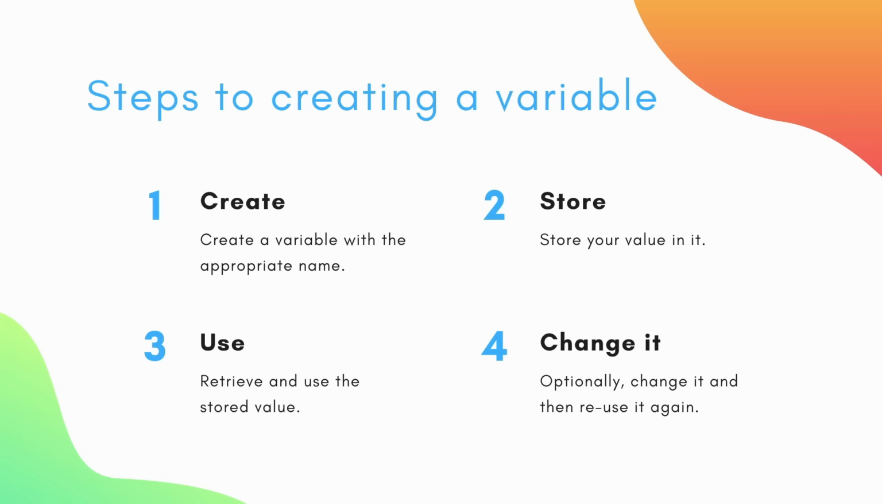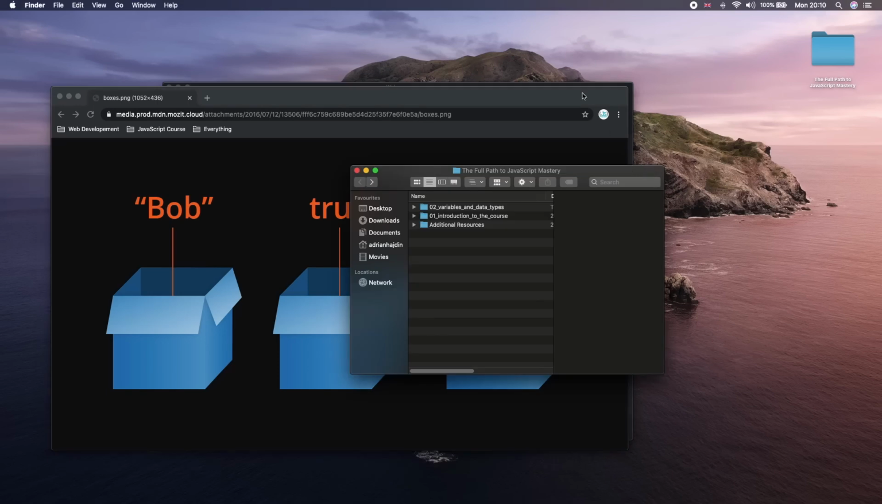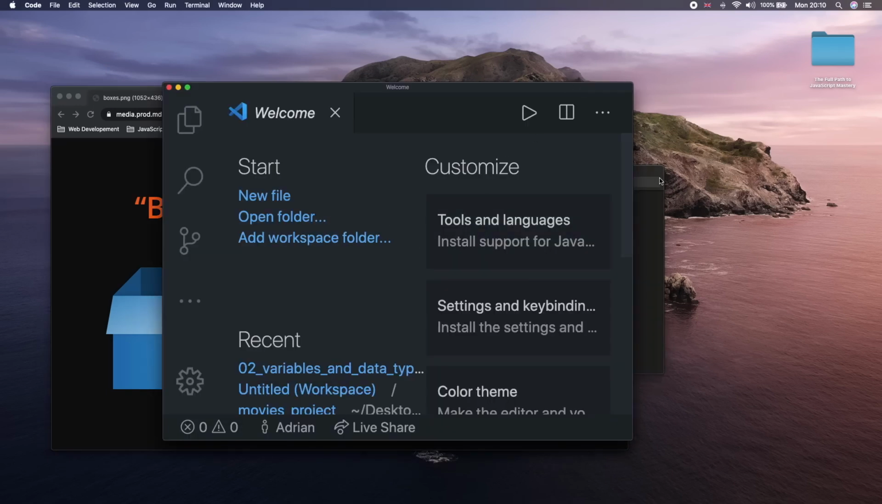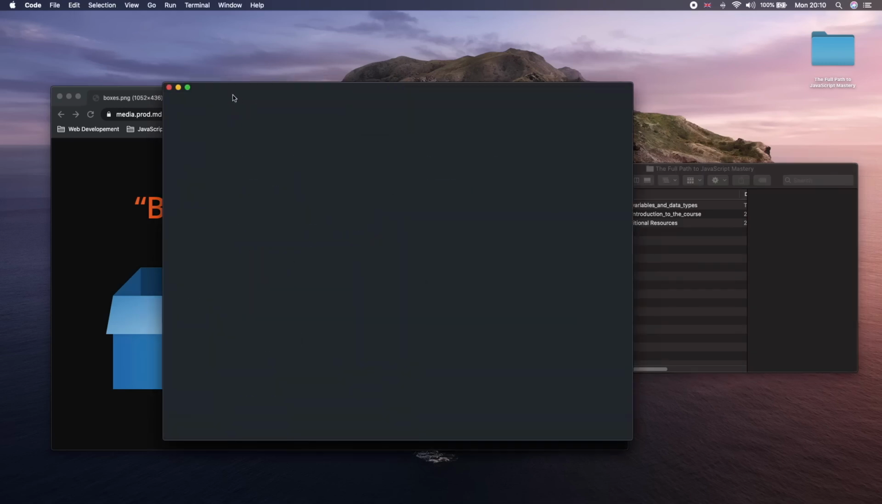Now, let's open our Visual Studio Code and see it in action. As always, we have our Chrome opened. Then we're going to have our Visual Studio Code and we're going to create a folder which is going to have two different files in it. We have index.html and script.js. I call this file 02 variables and data types. We're going to drag and drop it here.